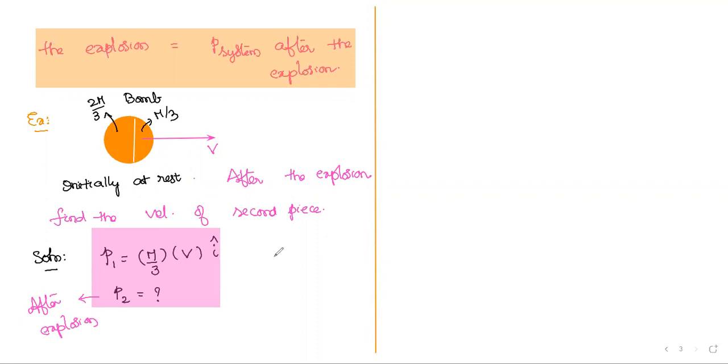The linear momentum before the explosion is its mass m into its velocity, and the velocity is 0, so the total linear momentum is 0. This is p before the explosion. So we have total linear momentum before the explosion and total linear momentum after the explosion.